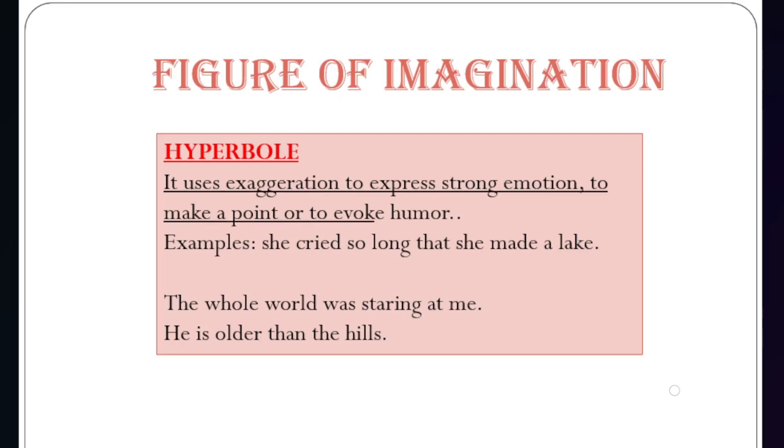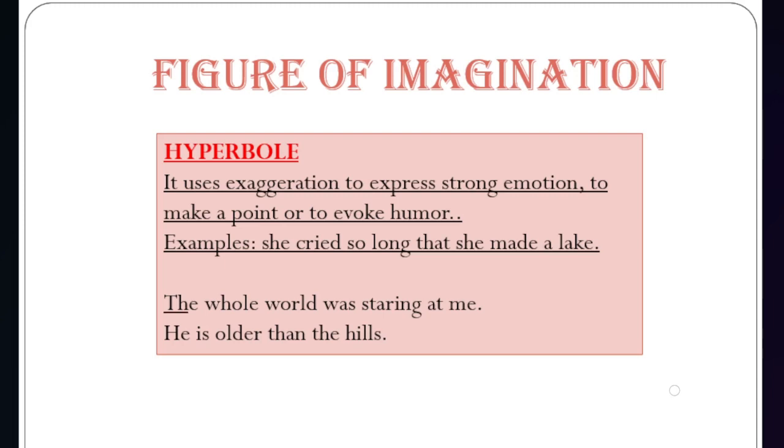Next you see, the whole world was staring at me. So whole world signifies people of the world. That means all the people in the world are looking at you. Is it possible? No, right? So this is also an example of hyperbole.